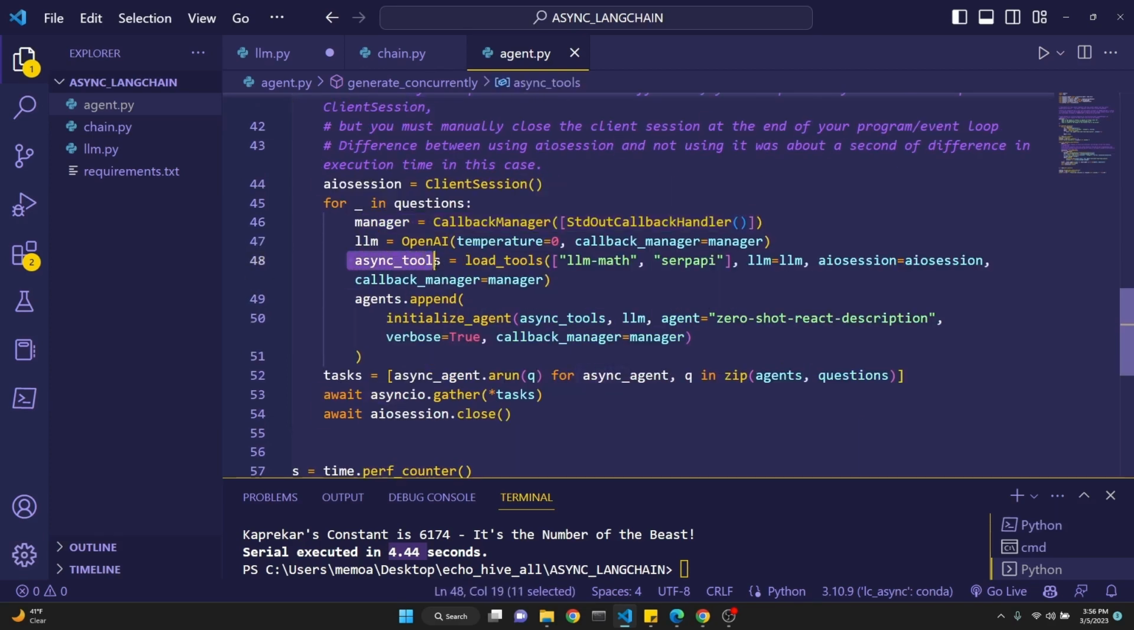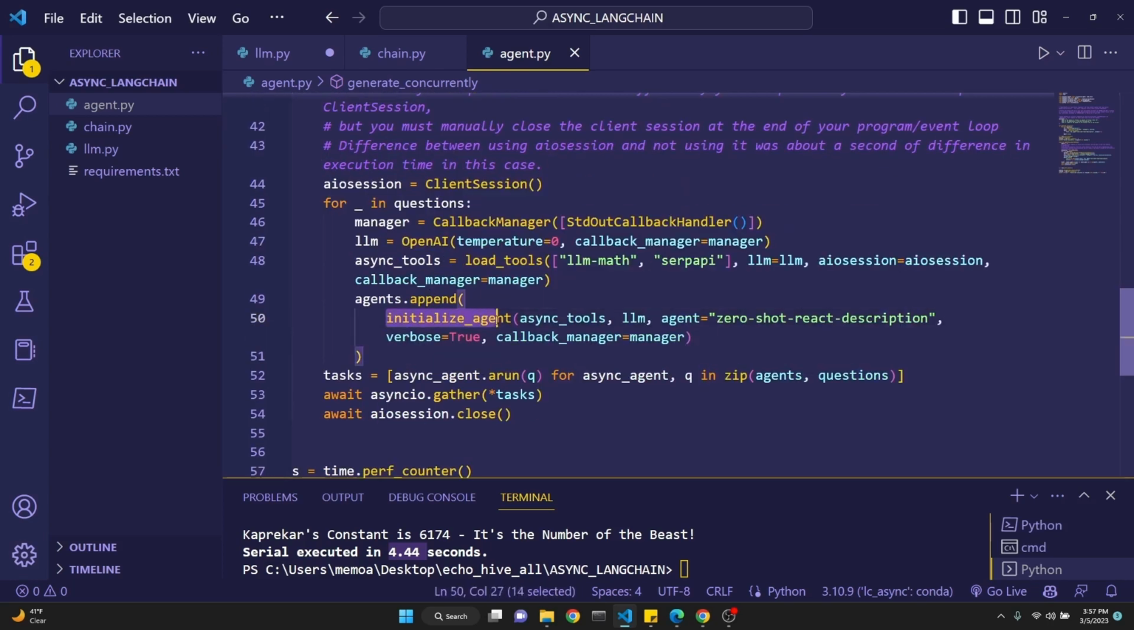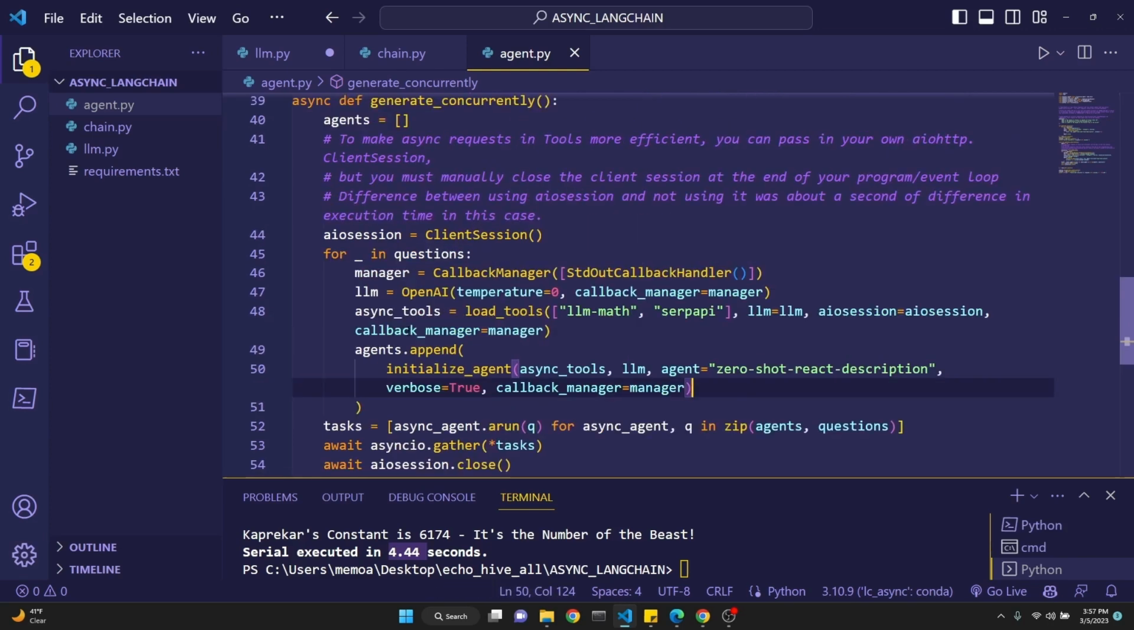Then we define the async underscore tools to be the load tools, LLM math and SERP API. LLM is LLM, which we have defined in the line before. AIO session to be AIO session, callback manager to be the manager. Then we append to the agents list, which was empty, right? We have predefined it right here. We initialize the agent with async tools to be its tool set, LLM being the LLM it's going to use, default zero-shot React description agent, verbose true so we can see its thought processes, and callback manager. Then we have generated our list of agents.